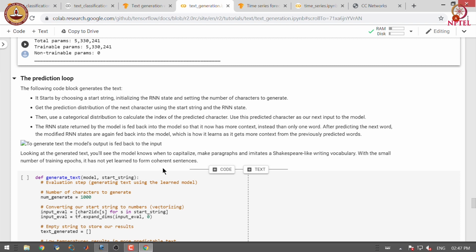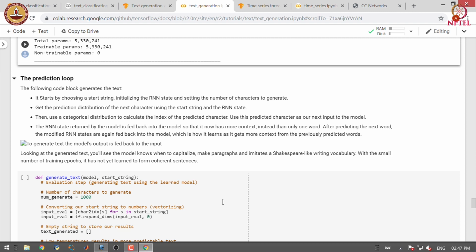We use this predicted character as our next input to the model. The RNN state returned by the model is fed back into the model, so that it now has more context instead of only one character. After predicting the next character, the modified RNN state is again fed back into the model, which is how it gets more context from the previously predicted characters.